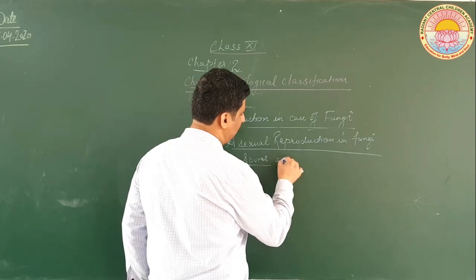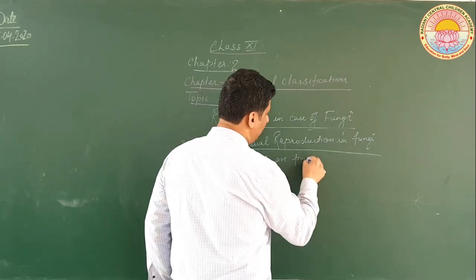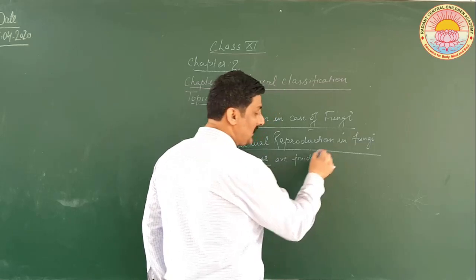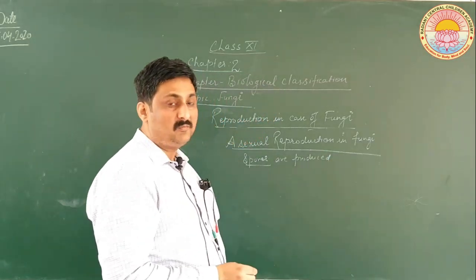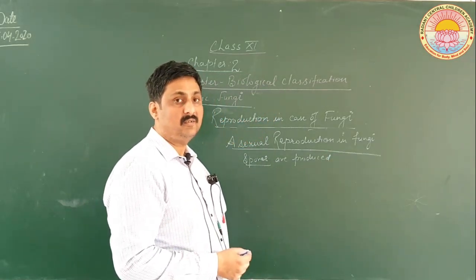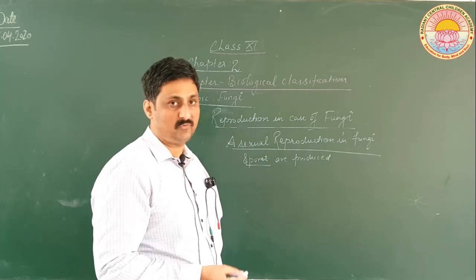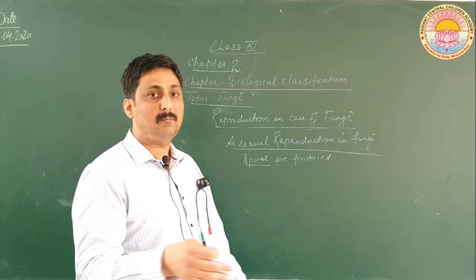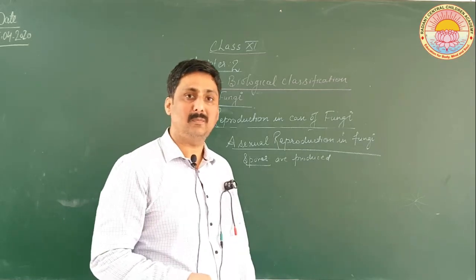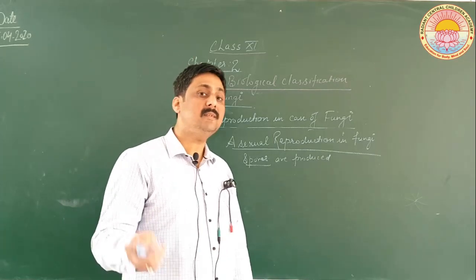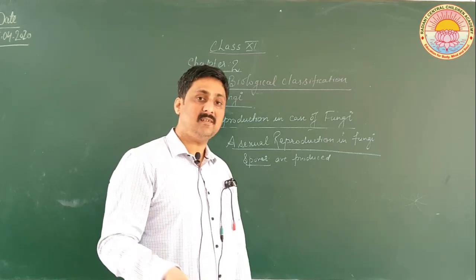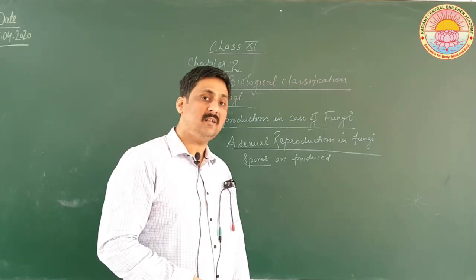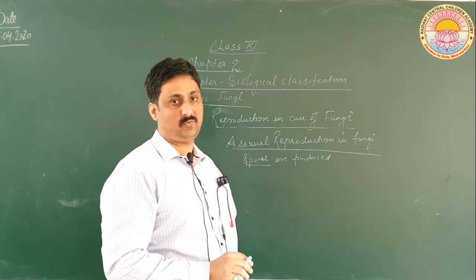There are special hyphae which produce spores. I have already told you that fungi consist of a number of hyphae connected together to form a mycelium. There may be certain hyphae which are special hyphae and they are responsible for the production of spores.